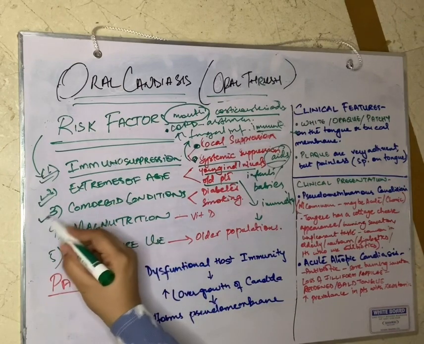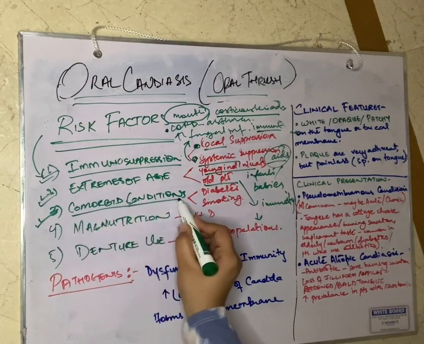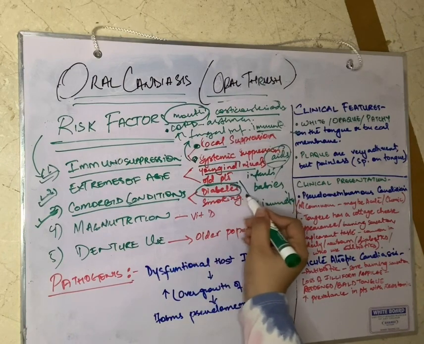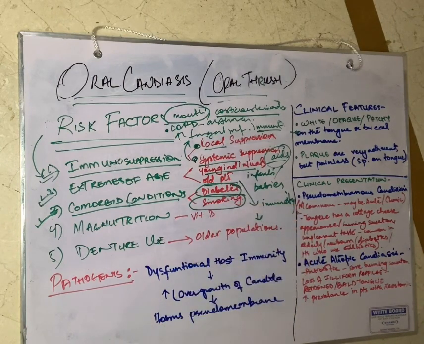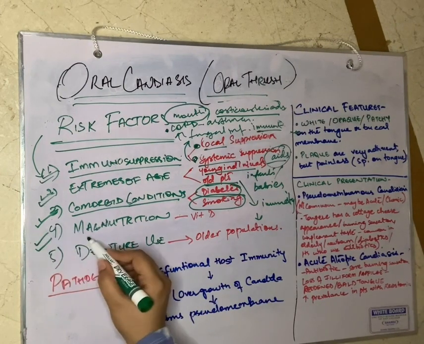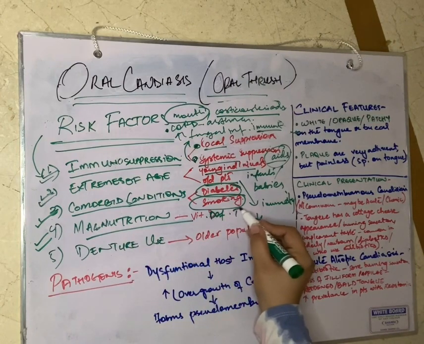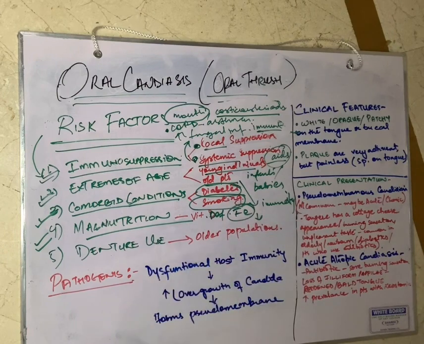The third risk factor is other comorbid conditions. Now, what are the other comorbid conditions? Like in patients with diabetes or smoking, this may lead to oral candidiasis or oral thrush. Patients with malnutrition, for example, vitamin deficiencies, right? That is iron deficiency, that may also lead to oral candidiasis, oral thrush.